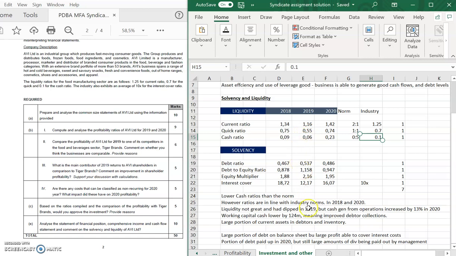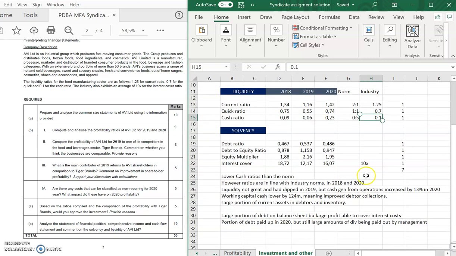And here your quick ratio is 0.7, here it's 0.74, you're also within the industry norm, but it had dipped in 2019. Okay, so liquidity wasn't great, it had dipped in 2019 overall, but your cash generation from operations has increased by 13% in 2020, which has improved your cash ratio and all your other ratios. Working capital cash is lower by 124 million, meaning improved debtor collection. So you've managed to improve a lot of your debtor collections, which means your cash has come through. A large portion of your current assets is in debtors and inventory. You can also comment on that.